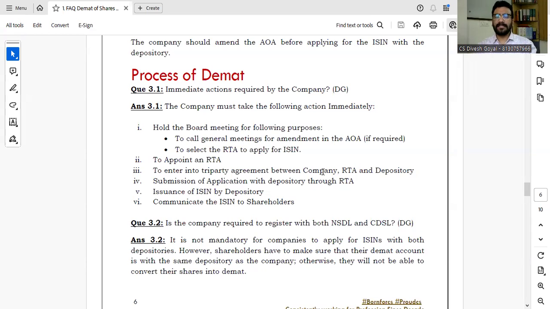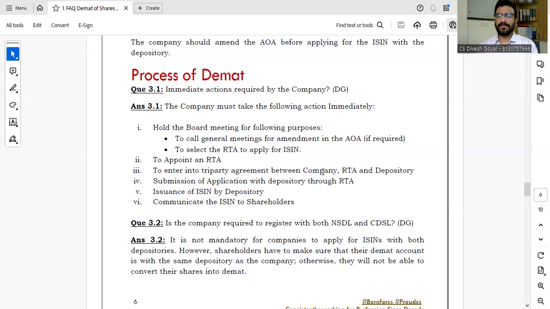The RTA will create a tri-party agreement between the depository, the RTA and the company. Some more documents will be prepared by the RTA regarding the conversion of the shares into Demat. The RTA will provide all those documents to the company, and the company has to read and sign them and give them back to the RTA. Then the RTA will give these documents to NSDL or CDSL, whichever depository you choose, for the application for the ISIN. So the process is very simple.